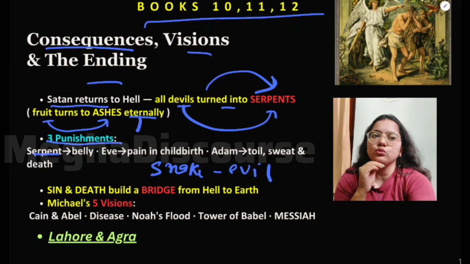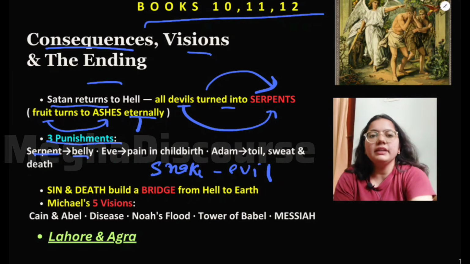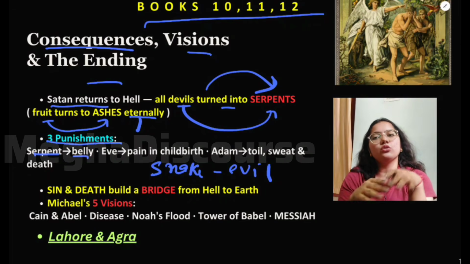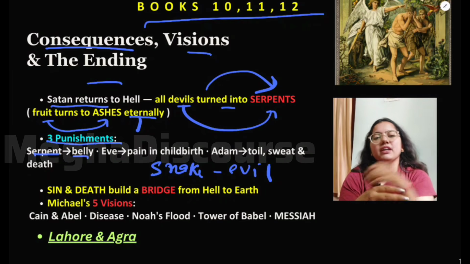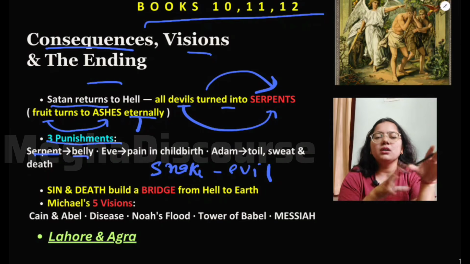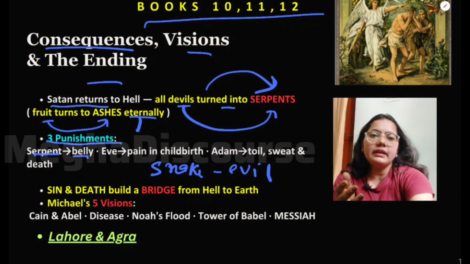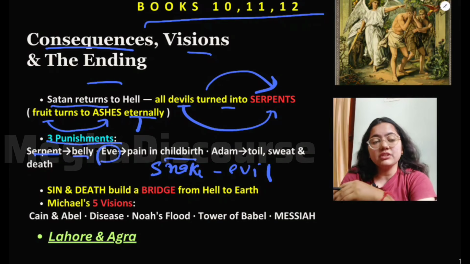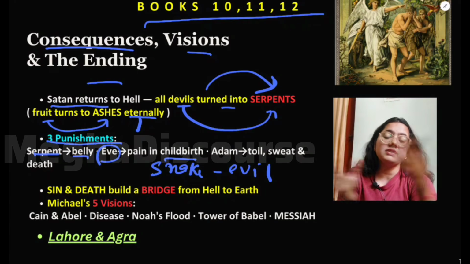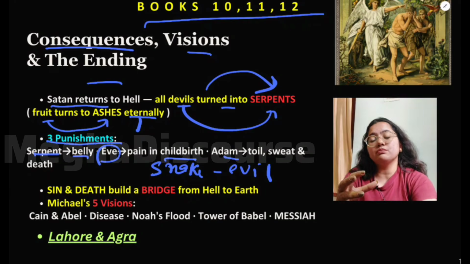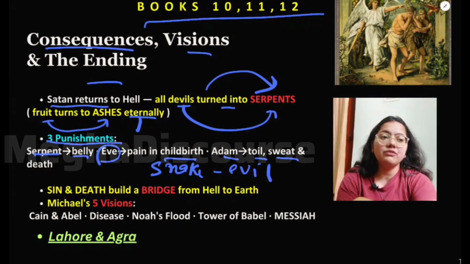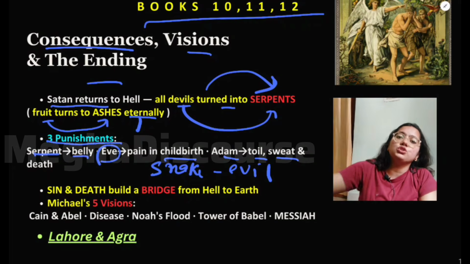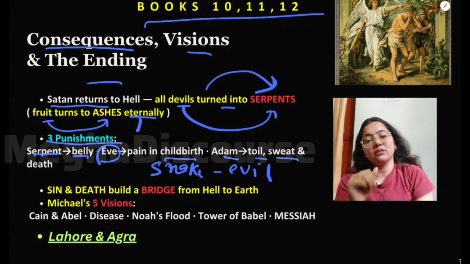Now these serpents have to always crawl on their belly, always on the ground, and they would be crushed by the people. That is why they always crawl on the ground and are crushed by the people, right? And Eve, the first mother of our humanity, will give birth to children, and she will have to bear pain. So these are the punishments. And Adam will be the breadwinner of the family. He will toil hard, he will sweat a lot, and he will go outside the home and earn a living, do the job. So this is the punishment of Adam, the first father.